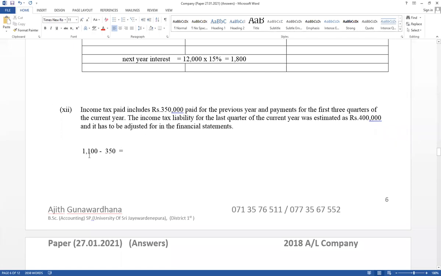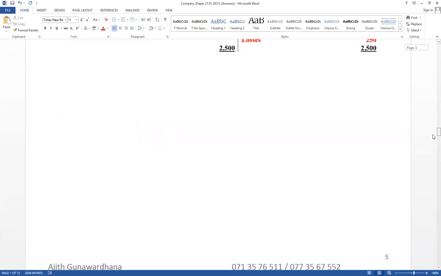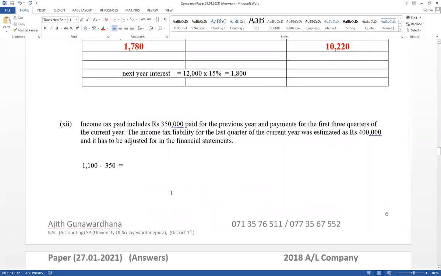This is available on the trial balance debit side, 1,100. It includes 350 paid for last year's last quarter. Therefore, the first 3 quarter paid amounts can be recognized. Therefore, 1,100 minus 350 equals the first 3 quarter paid amounts.